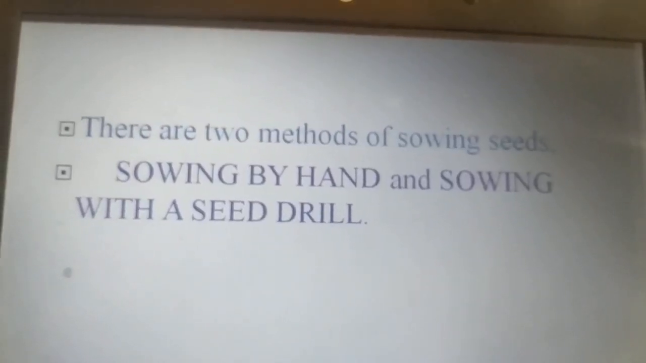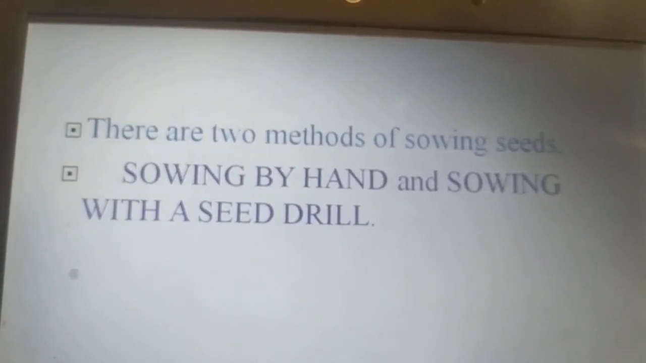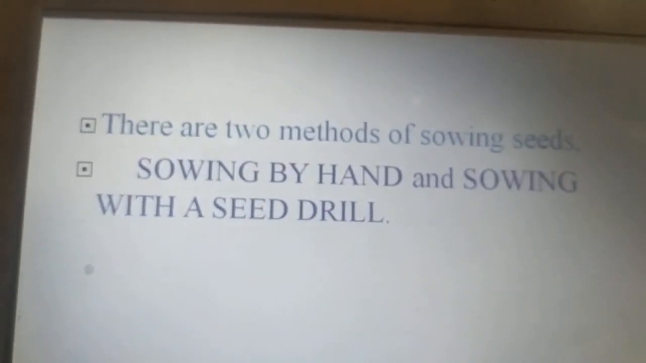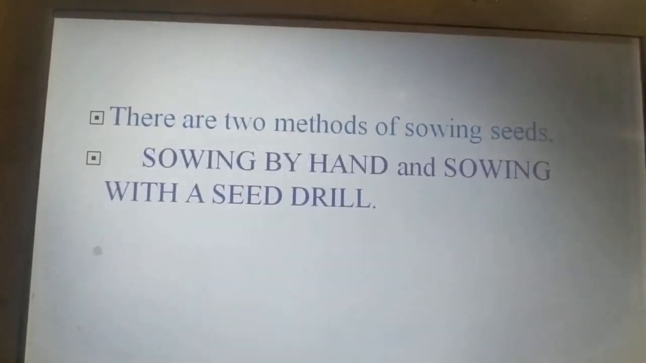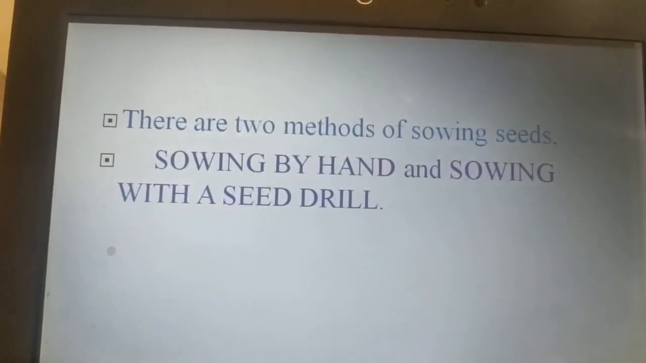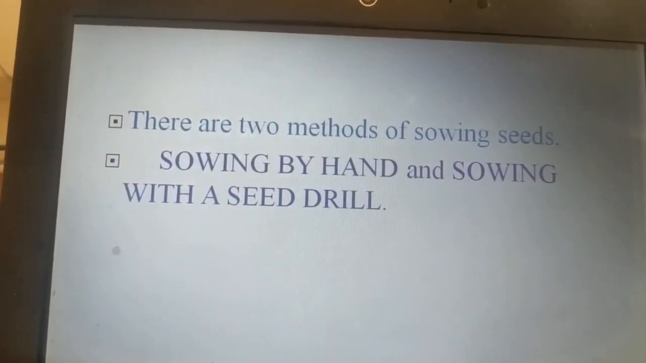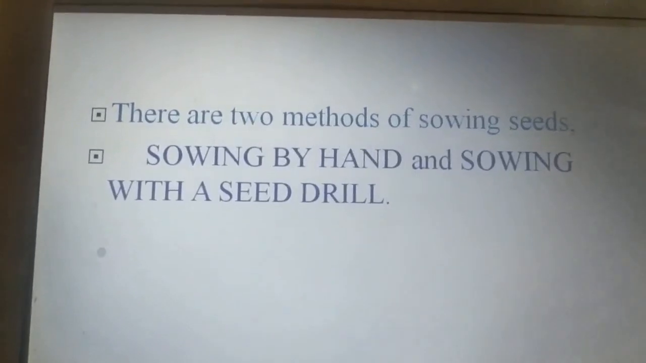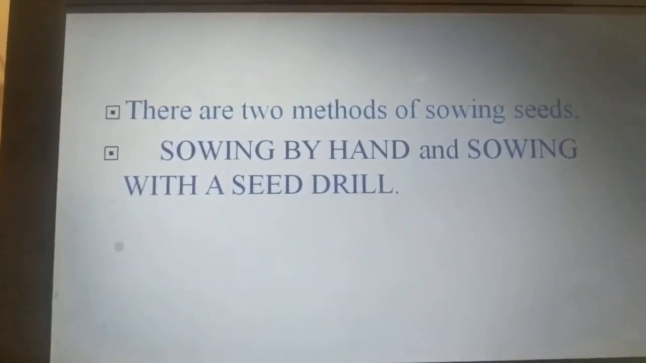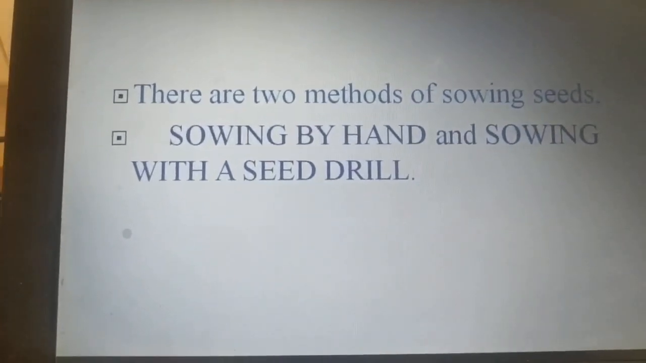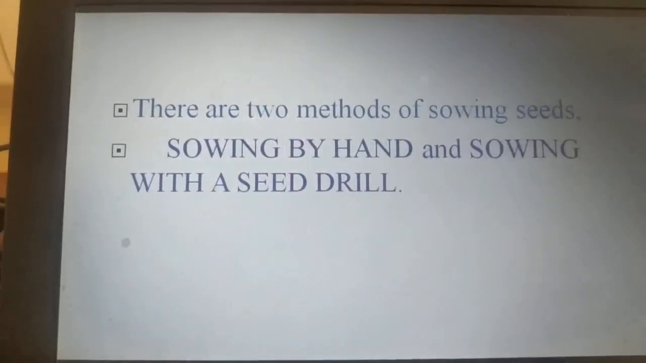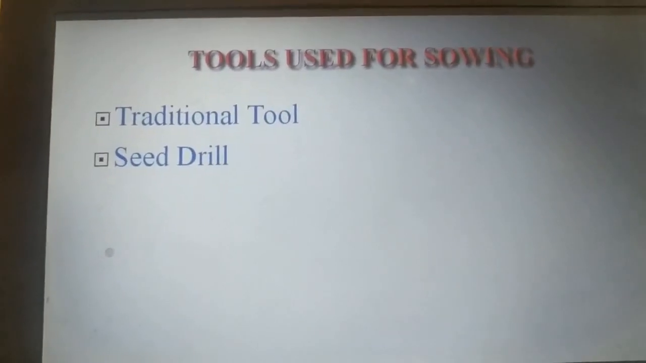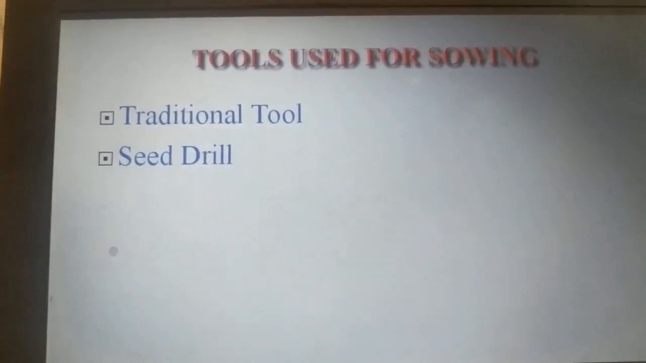Let's discuss the methods of sowing seeds. There are two methods for sowing seeds: sowing by hand and sowing with a seed drill. Sowing by hand is a traditional method, and sowing with a seed drill is a modern method. So we use two types of tools for the process of sowing. Now we can discuss the types of tools. The tools used for sowing are the traditional tool and the seed drill.